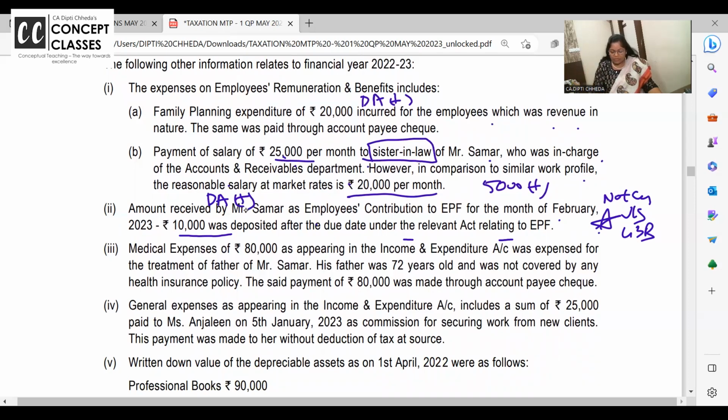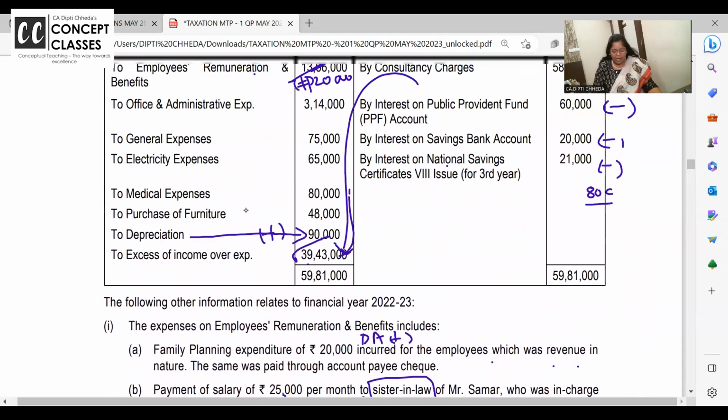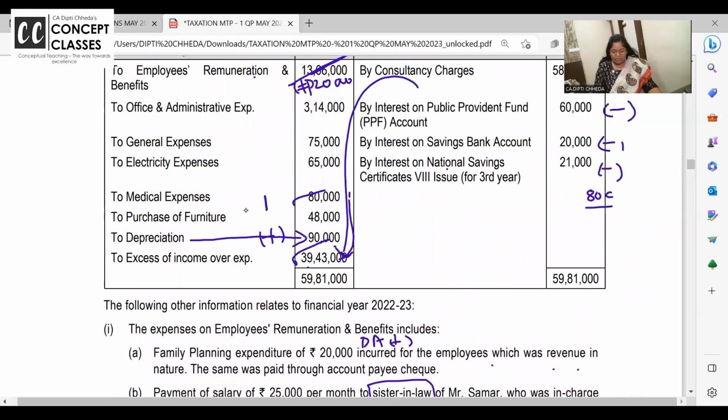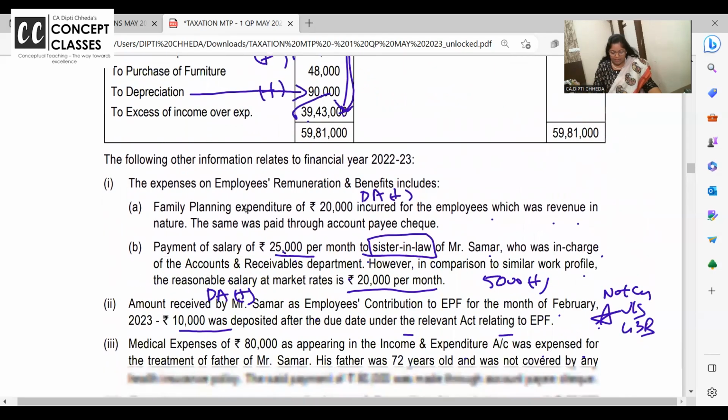Medical expense 80,000 as appearing in income and expenditure was for the treatment of father of Summer. His father, 72 years, did not receive any insurance. So in your P&L account, can you put medical expense for father? No, it's not a business expense, so disallowed.